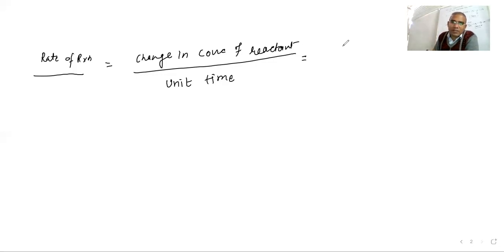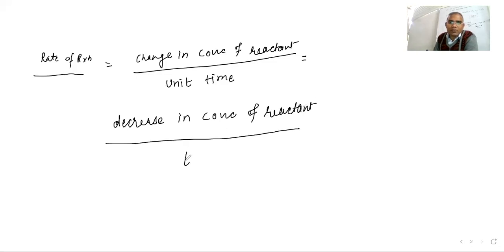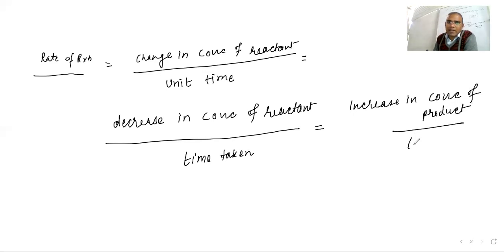So how can you write this? Let us write it down. The decrease in concentration of reactant divided by the time taken. In the same way, if that is decreasing, the other is going to increase: the increase in concentration of product divided by the time taken. This is the very simple concept.